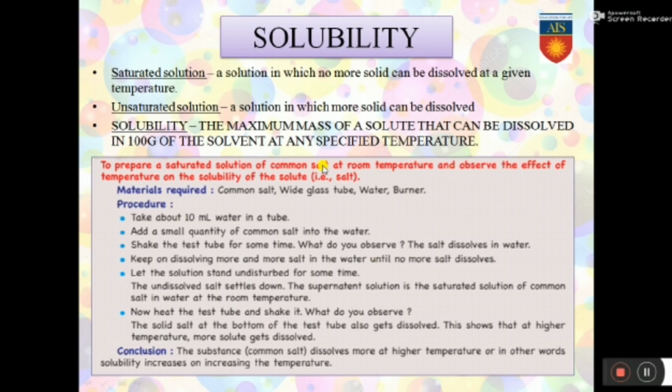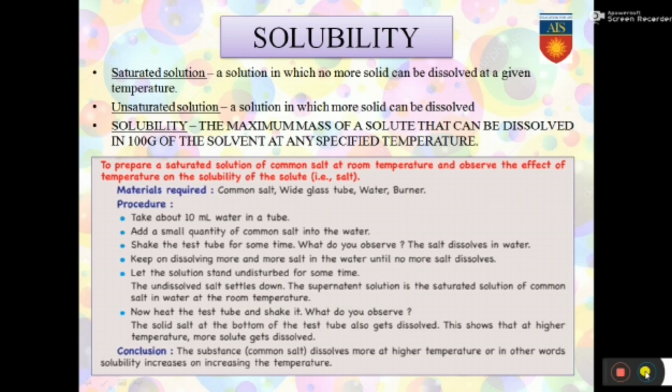Let us look at the activity now. What are we aiming at in the activity? To prepare a saturated solution of common salt at room temperature and observe the effect of temperature on the solubility of the solute. The materials required are common salt, a glass tube, water and a burner. The first few steps are similar to the previous activity. 10 ml of water is taken and a small amount of salt is added to it. The test tube is shaken for some time and it is seen that the salt dissolves in water.